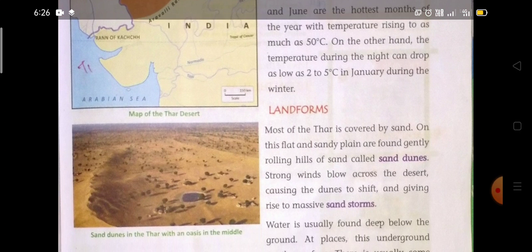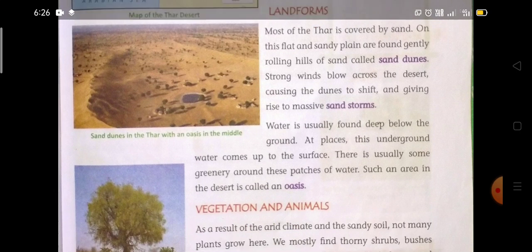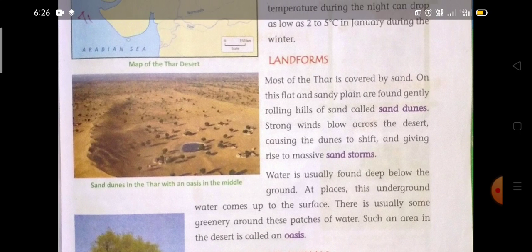Now the second point is landforms. Most of the Thar is covered by sand. On this flat and sandy plain are found gently rolling hills of sand called sand dunes.